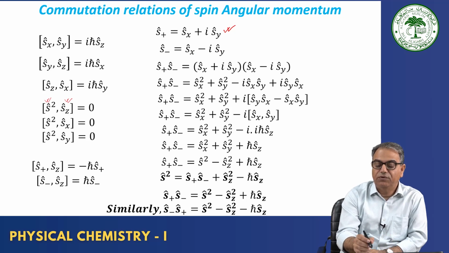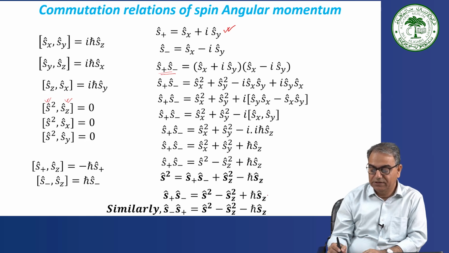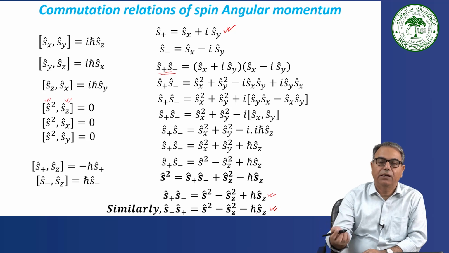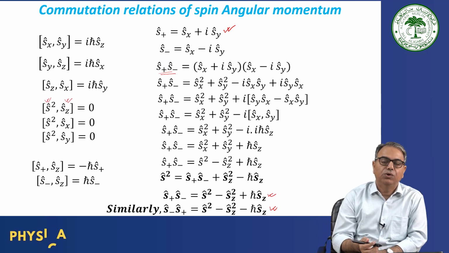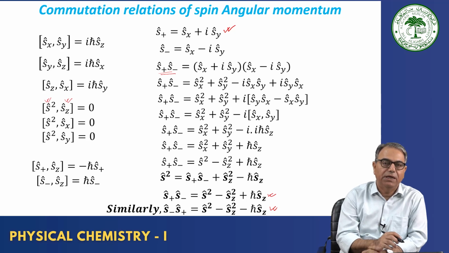Okay. So if you find out the value of S plus S minus, then you write the two equations. Again you rearrange exactly in the same way as we did, and Sx square plus Sy square will be S square minus Sz square plus h cross Sz, and so you can find this value. And similarly you can find this value. The similar equation we obtained in orbital angular momentum also. So we are just using the relationships which we have earlier used for the orbital angular momentum for the spin angular momentum also.